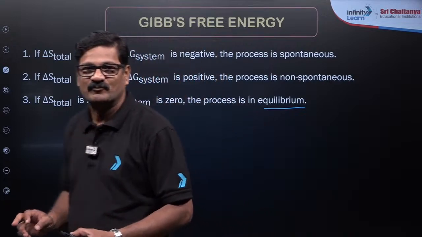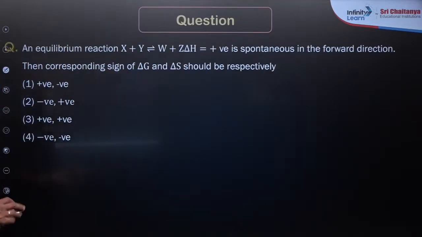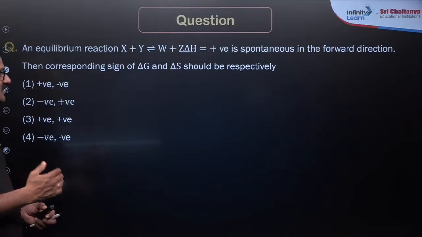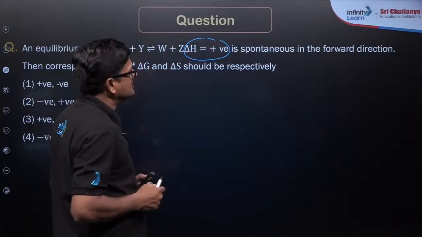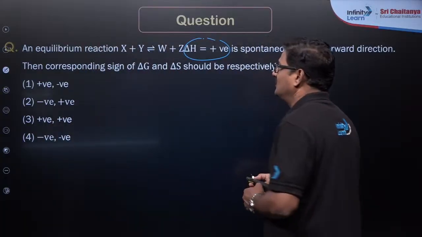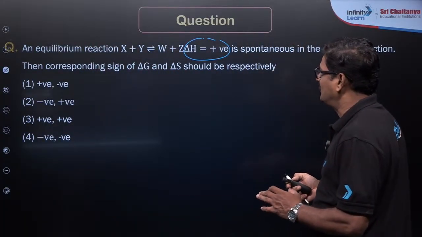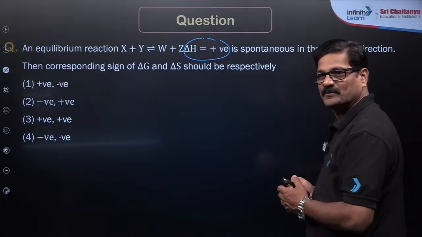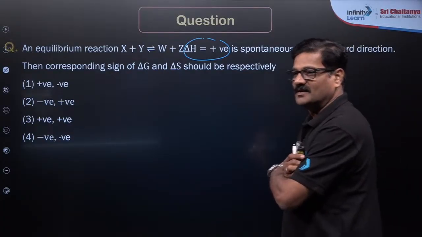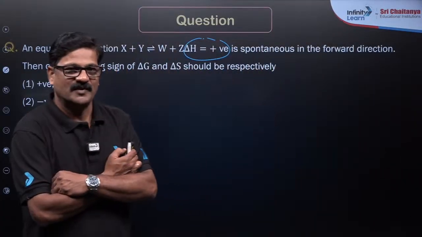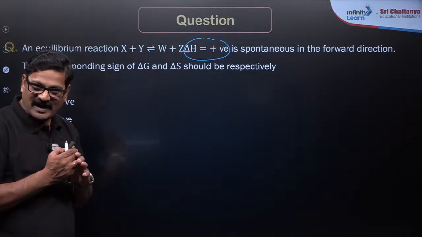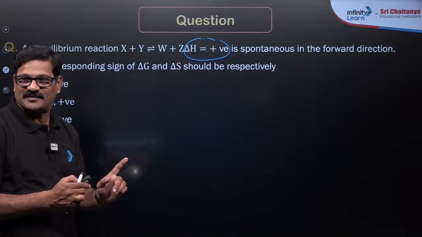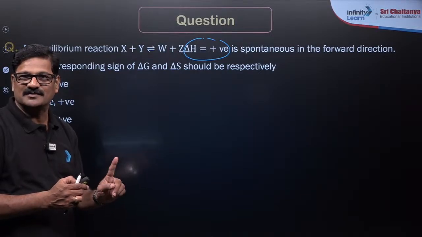Understand? Clear? At equilibrium, X plus Y reversibly gives W plus Z. Delta H is given as positive. The process is spontaneous in the forward direction. The corresponding signs of delta G and delta S should be? You tell me, Suresh. It's a question. Abhishek Raj, it's a question. In the NEET examination, how you studied doesn't matter. How you solve a question does matter, right? How you solve does matter.